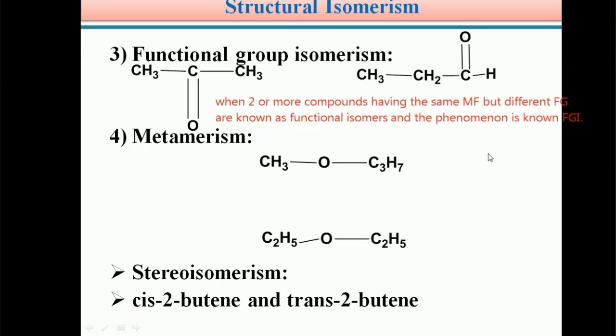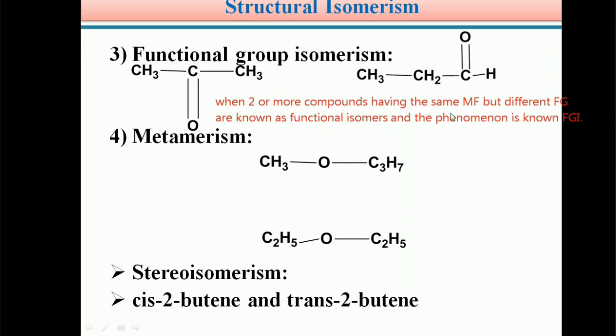For our convenience, here I write it as FGI. Students, whenever two or more compounds have the same molecular formula but different functional groups, they are known as functional group isomers, and the phenomenon is known as functional group isomerism.